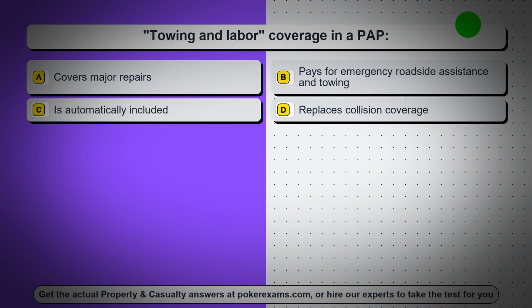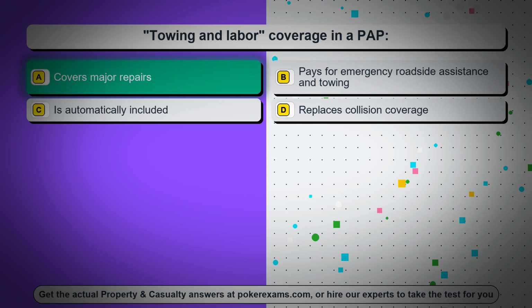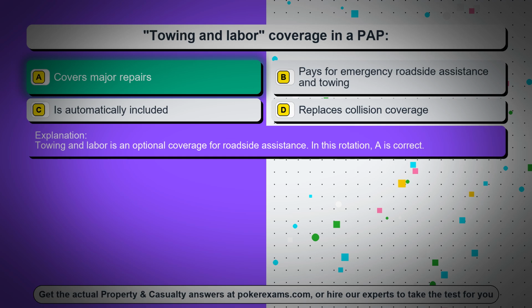Question 34. Towing and labor coverage in a PAP. Option A, covers major repairs. Option B, pays for emergency roadside assistance and towing. Option C, is automatically included. Option D, replaces collision coverage. The correct answer is option A, covers major repairs. Towing and labor is an optional coverage for roadside assistance. In this rotation, A is correct.